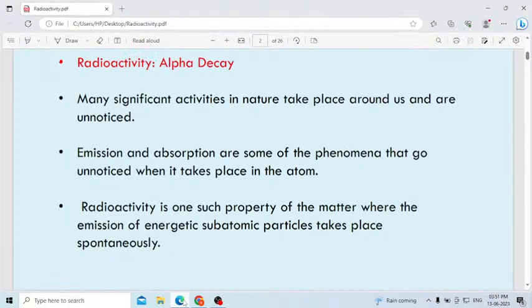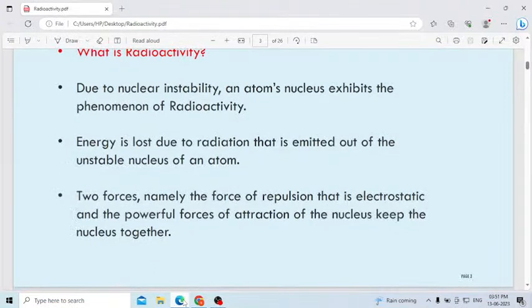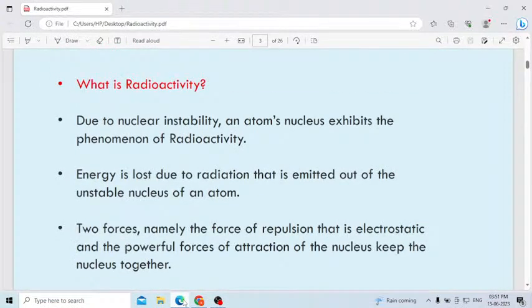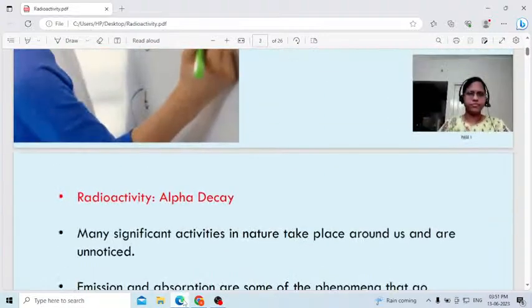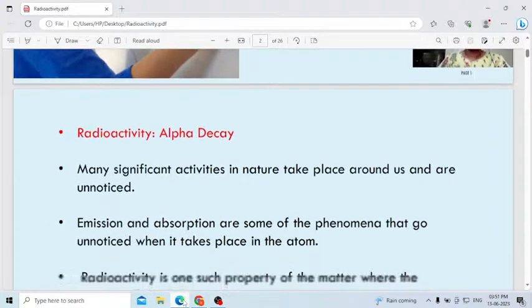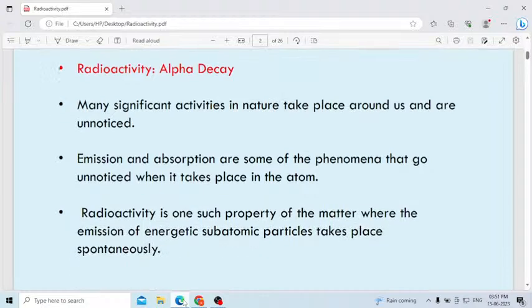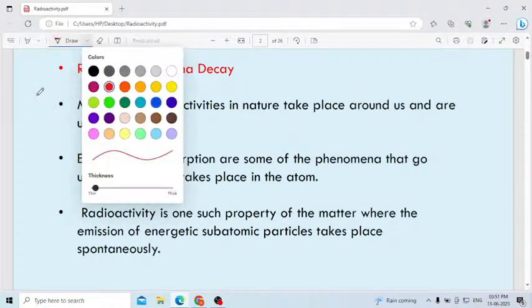Let us study what is meant by alpha decay. Let us study what is radioactivity. Then we will come to know alpha, beta and gamma decay. Radioactivity or alpha decay. What is meant by radioactivity? Let us discuss in detail here.